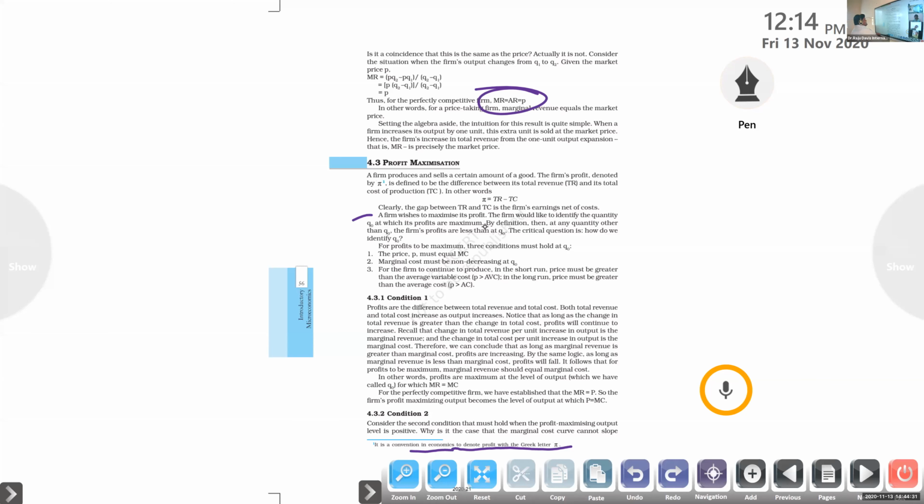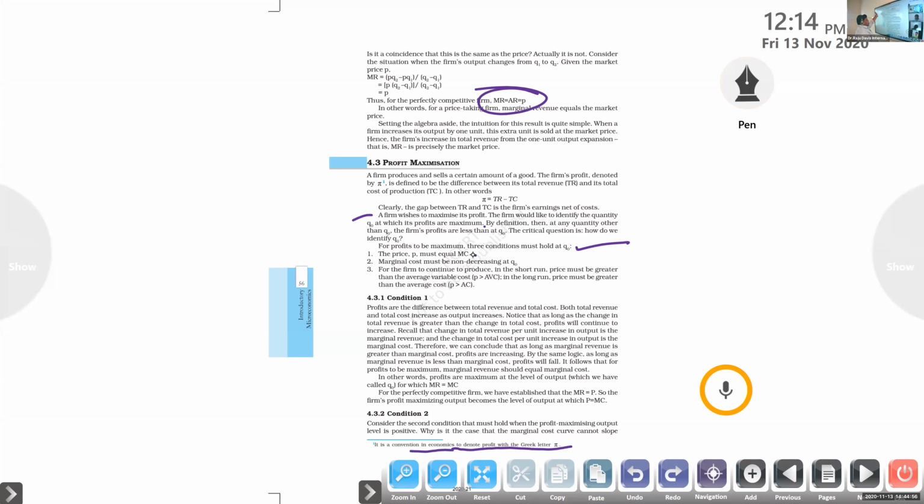For profit maximization, three conditions must hold at Q0. What are the conditions here? The first condition: the price P must be equal to marginal cost. We'll discuss that. Just understand for the time being that the price should always be equal to the marginal cost.